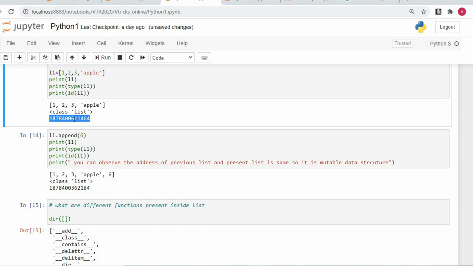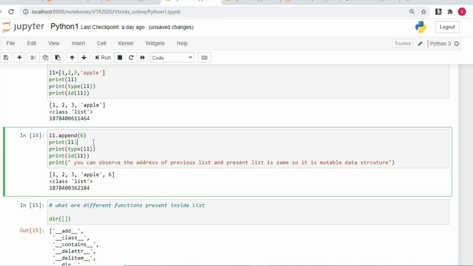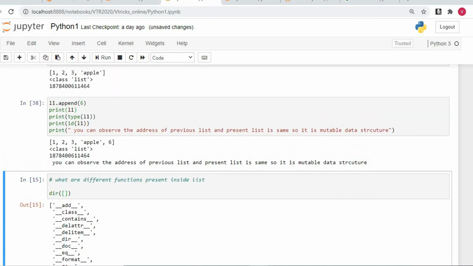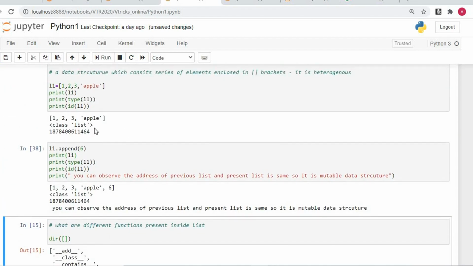I told you we have an append function. So what we do now is, I'll do L1 dot append of 6, then I'll print L1. I'll print the type of L1, ID of L1 also. Let us see what will be the output. In this case, you can observe the 6 which I'm appending got appended at the end, and the class is list. The address is the same as the previous L1. Even though I changed the data, the address has not changed.